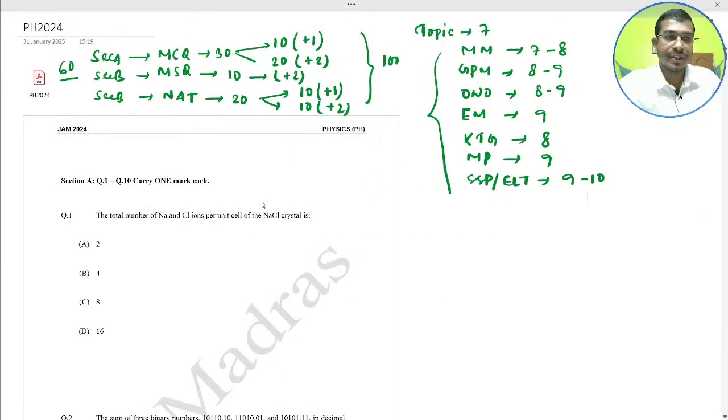The first question is in section A, questions number 1 to 10 carry 1 mark. The total number of Na and Cl ions per unit cell of the NaCl crystal is what? The options are 2, 4, 8 and 16. First of all, I suggest you try on your own, and after that we will solve it.